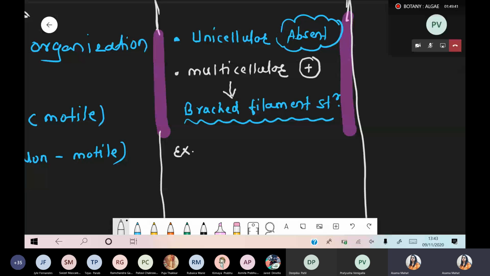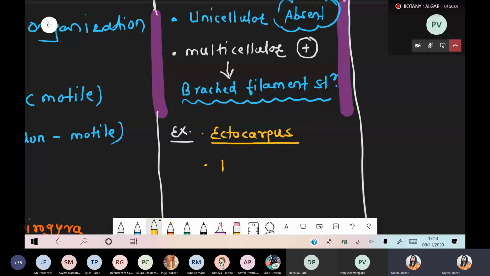You have to remember these examples because most of the time questions come from brown algae examples. First example: Ectocarpus. Second example: Fucus.